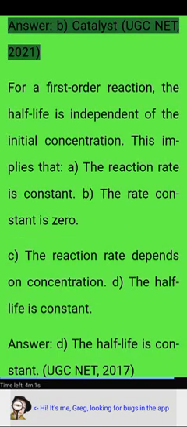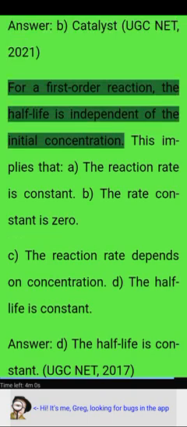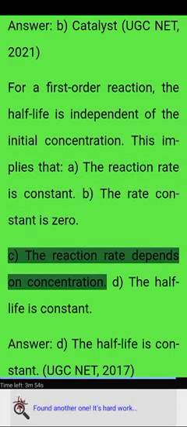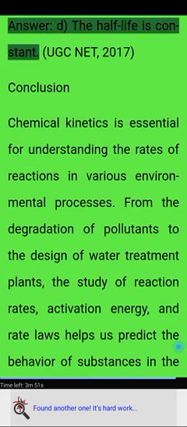Catalyst. UGC NET 2021. For a first order reaction, the half-life is independent of the initial concentration. This implies that: A. The reaction rate is constant. B. The rate constant is 0. C. The reaction rate depends on concentration. D. The half-life is constant. Answer D. The half-life is constant.